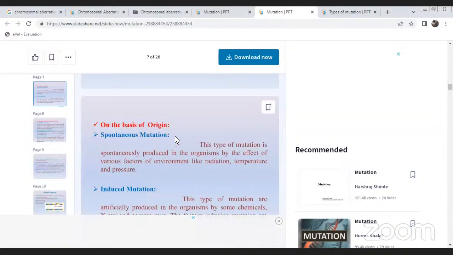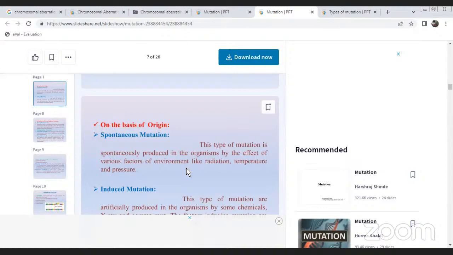The next one is, on the basis of origin, spontaneous mutation. This type of mutation is spontaneously produced in organisms by the effect of various factors, such as environmental radiation, temperature, and pressure, different types of radiation, for example UV rays and X-rays, high temperature, and pressure also. On the basis of origin, spontaneous mutations are sudden changes.